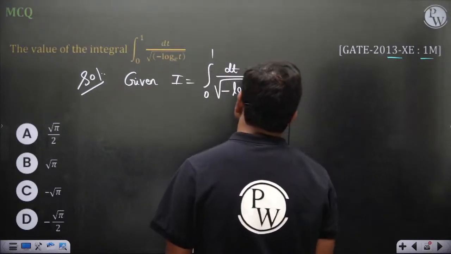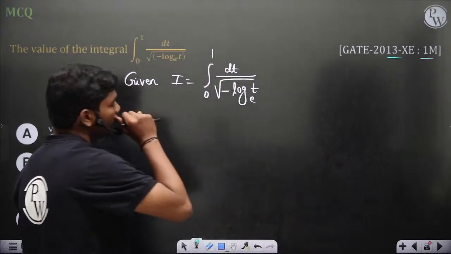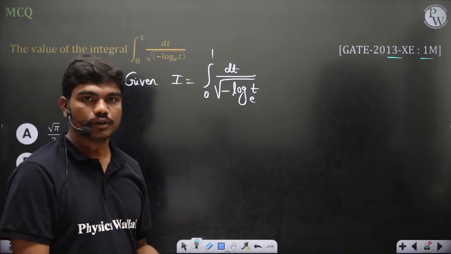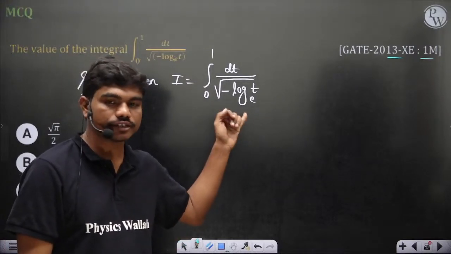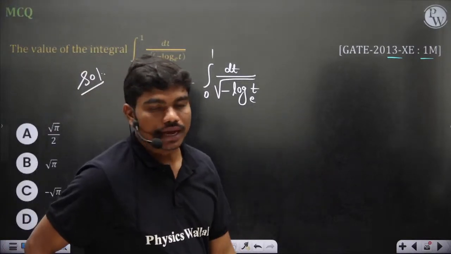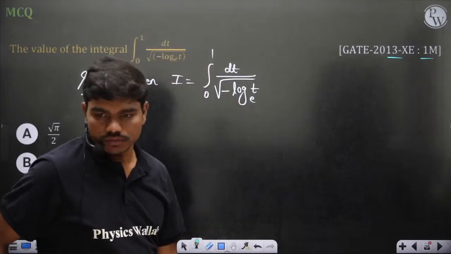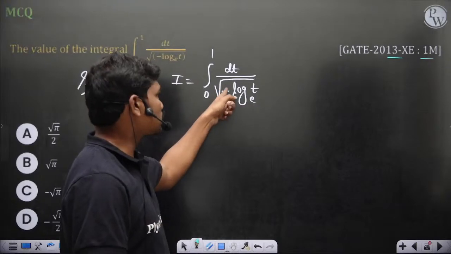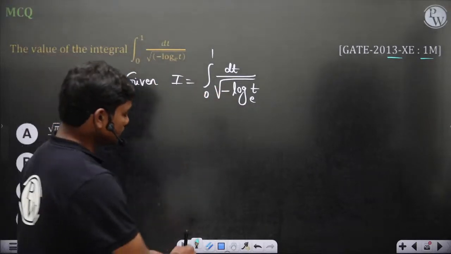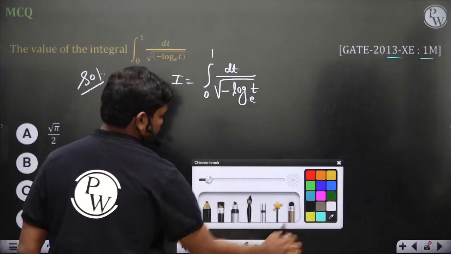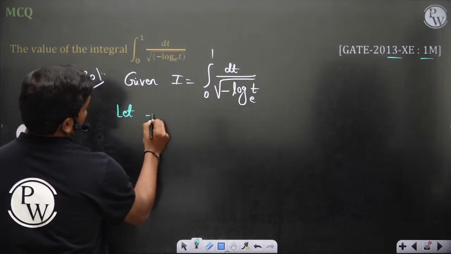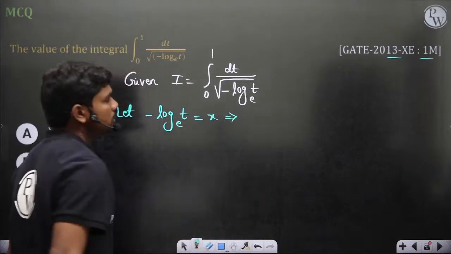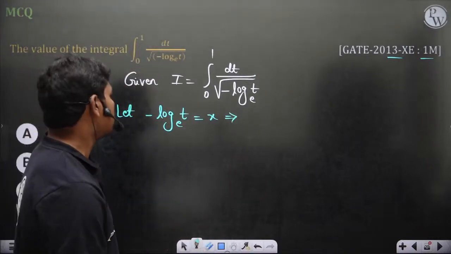Okay, so first of all, when you have something with a negative sign under the root, your main idea is: whenever there is a square root in the denominator, you should eliminate that square root. And then you should also take care of this minus sign. So what we can do is let minus log t to the base e be equal to x. So let's take this as some variable x.